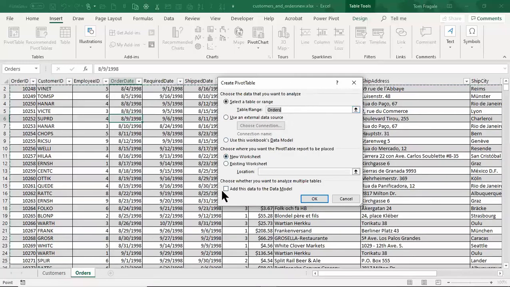Now, look down here. This starts the PowerPivot. Add the data to the data model. The data model is the thing that will allow us to make the pivot table for more than one sheet. So that's a pivotal step right there. I'm going to click on OK.